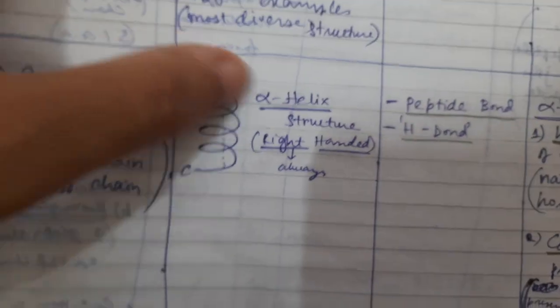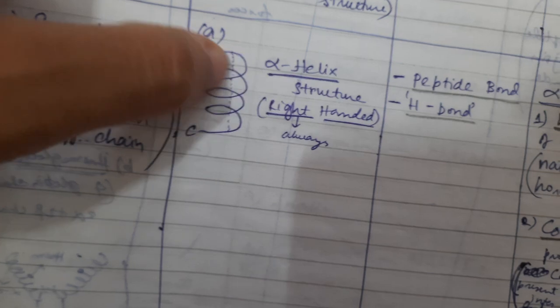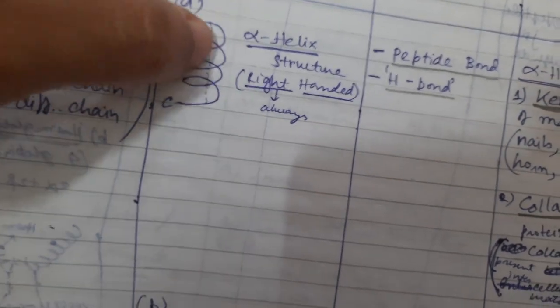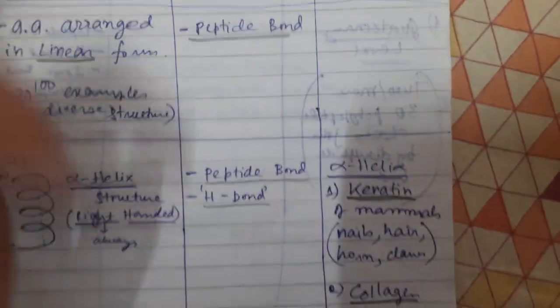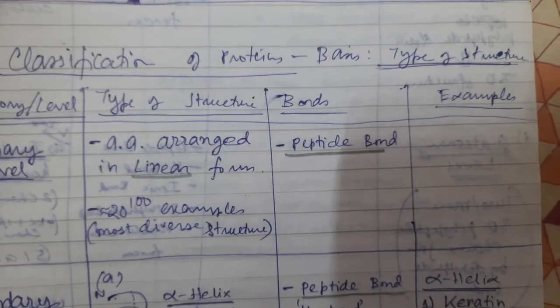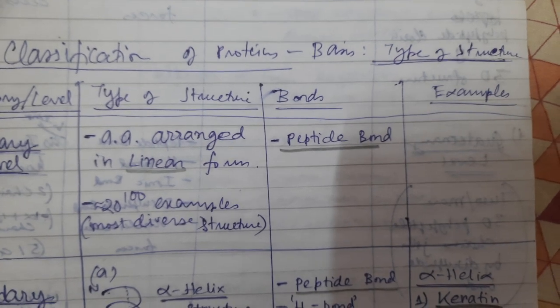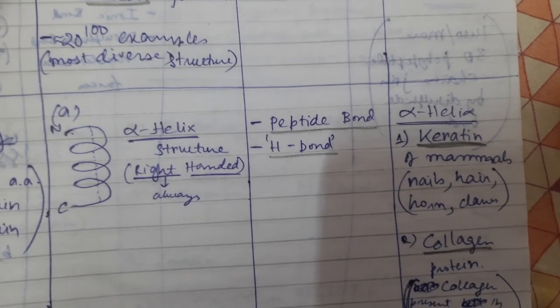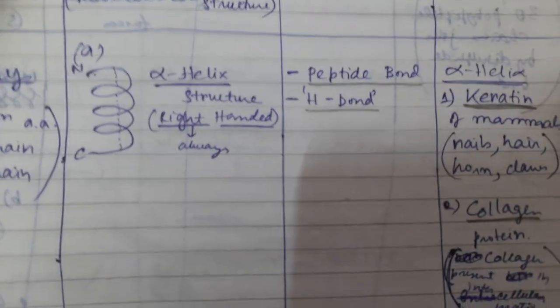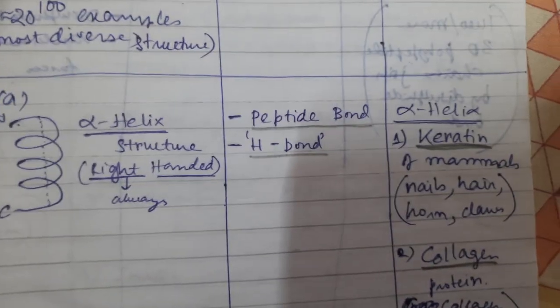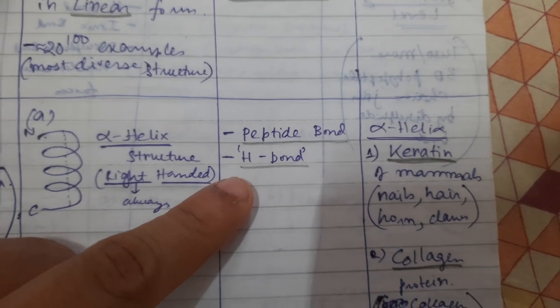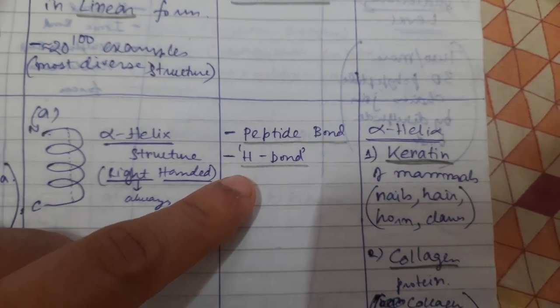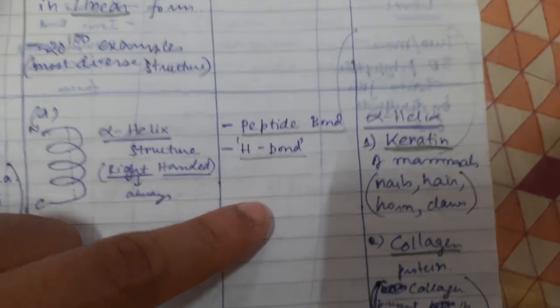So it forms a coil-like structure where there are hydrogen bonds in between. In the primary structure there is only one bond, that is the peptide bond. But when we consider secondary structure, we need to consider hydrogen bonds, because hydrogen bonds help in forming the secondary structure after the primary structure is formed.